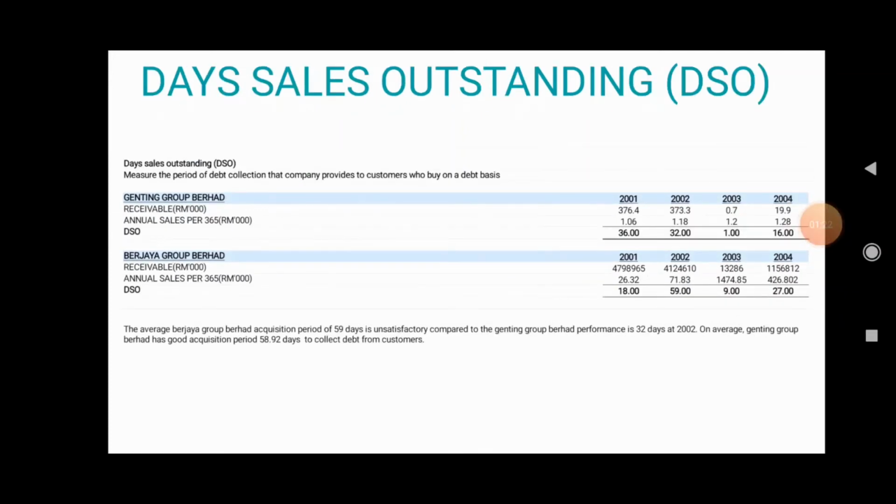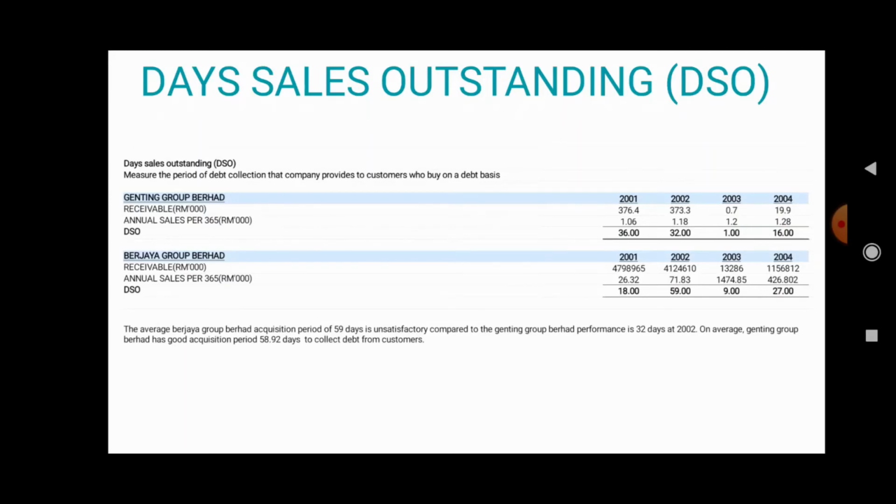Next, day sales outstanding. Day sales outstanding is the average collection period in days for the accounts receivable. For the formula, the sales figures come from the income statement and the accounts receivable comes from the balance sheet. A lower number of days is better because this means that the company gets money more quickly.